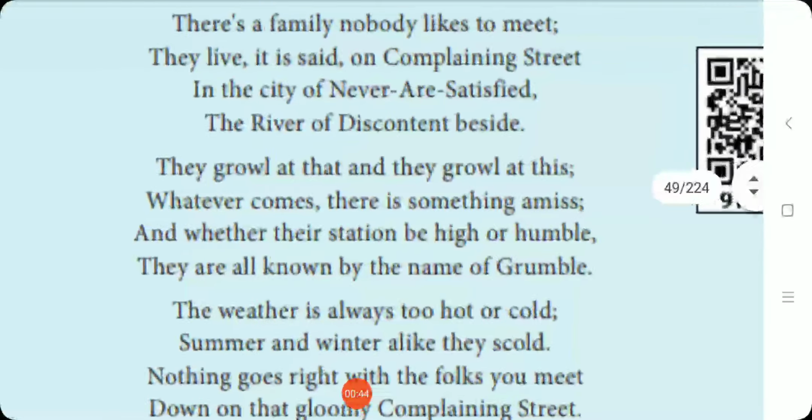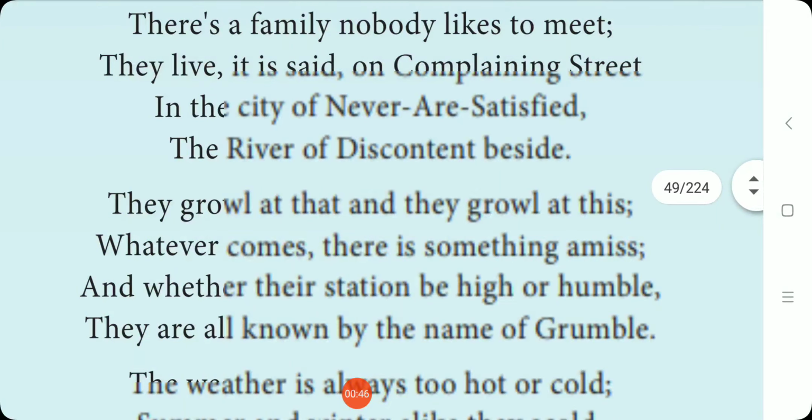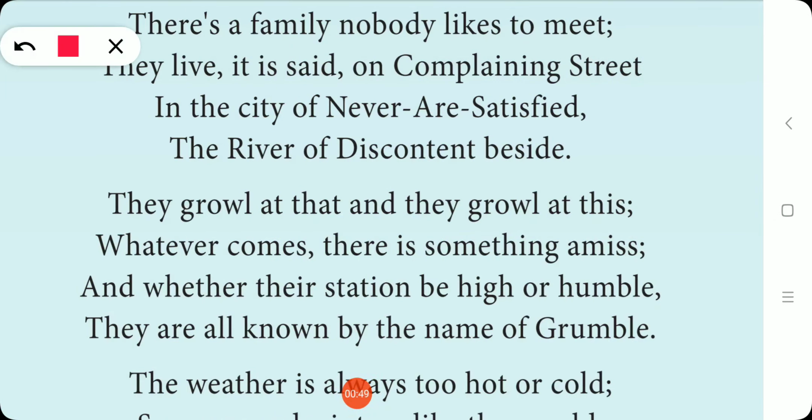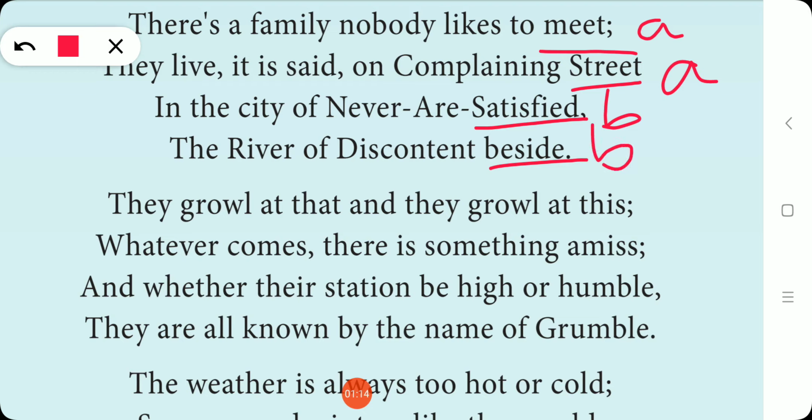So in this first stanza, you have: there is a family nobody likes to meet. They live, it is said, on complaining street. So here meet and street are rhyming, and satisfied and beside are rhyming. So here we can choose A for meet, street, and B for satisfied and beside. So the rhyme scheme of this stanza is AABB.